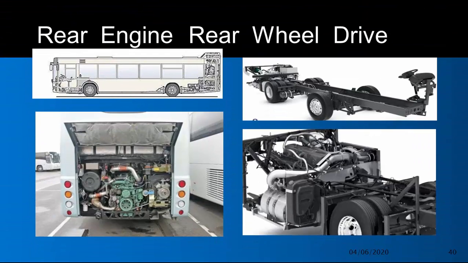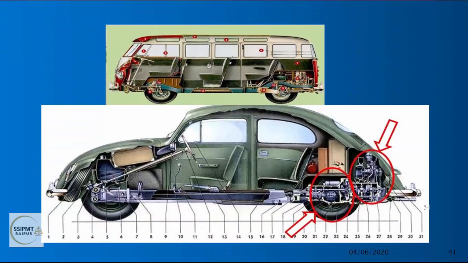Next one is rear engine rear wheel drive. The engine is mounted at the rear side and power is transmitted to the rear wheels. So this layout is known as rear engine rear wheel drive. You can see the diagram. Engines are mounted at the rear.